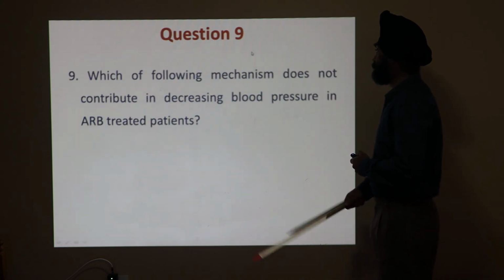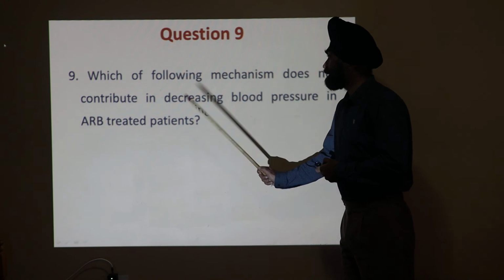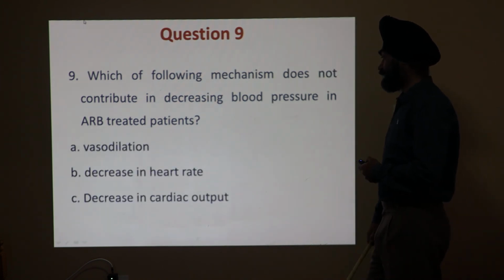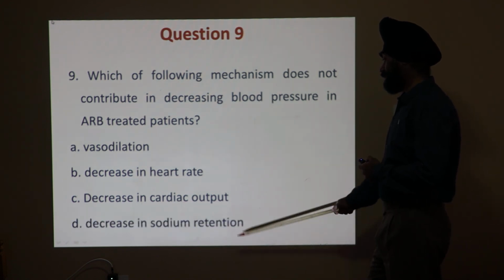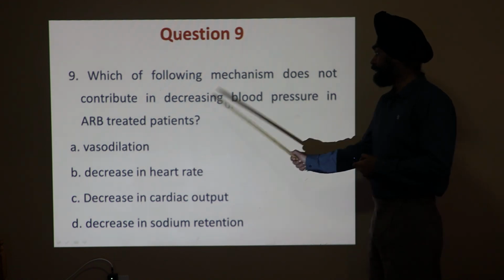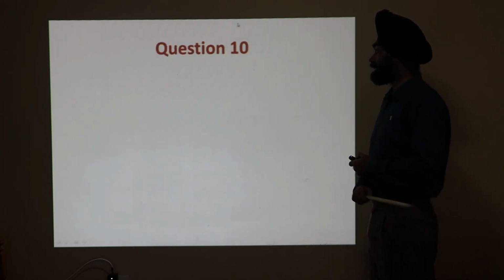Question number 9. Which of the following mechanisms does not contribute in decreasing blood pressure in ARB treated patients? Vasodilation, decrease in heart rate, decrease in cardiac output, decrease in sodium. Which of the following mechanisms is not important for reducing the hypertension? So the answer is B, decrease in the heart rate.